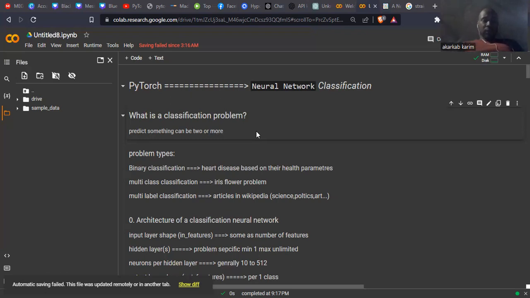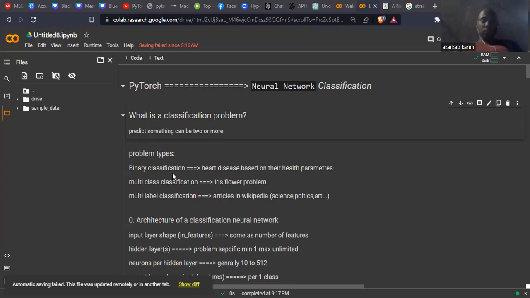But for this approach of classification, we have a lot of types of this kind of problem we can face. First, binary classification. Binary classification means we have just two values, 0 or 1, red or black.